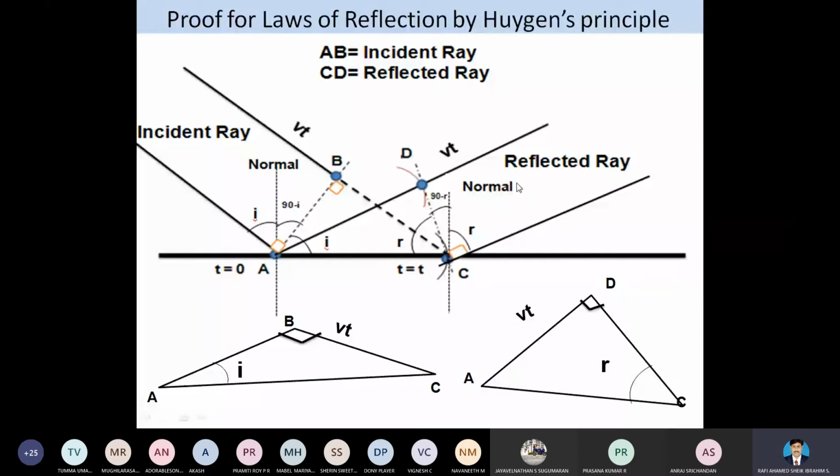I will explain what happened here. We have taken two parallel rays. These two parallel rays fall on the reflecting surface, the mirror surface.